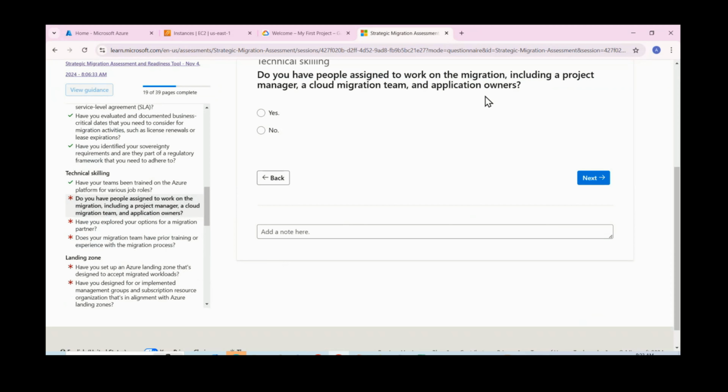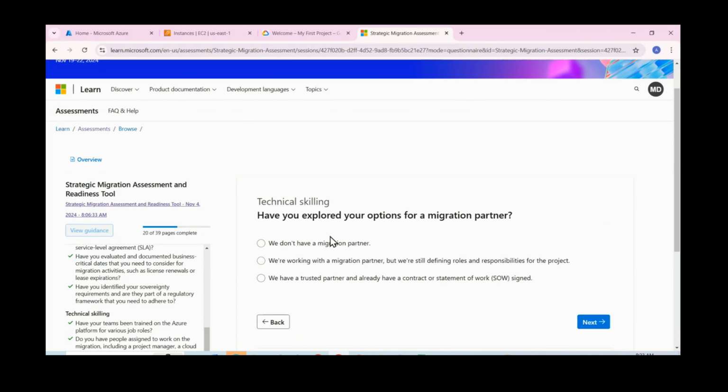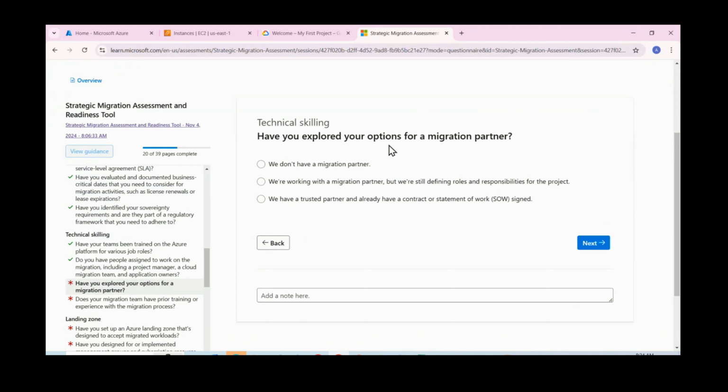Do you have people assigned to work on the migration, a cloud migration team? Currently, we don't have. Have you explored options for a migration partner? We can also work with Azure, and they will give you a detailed plan as well, but those are paid services. We can execute this migration with the help of our internal teams, or you can ask our vendor to migrate these workloads also.